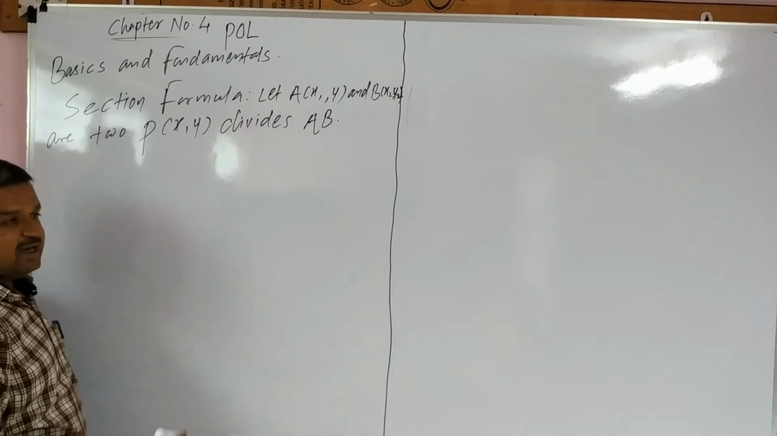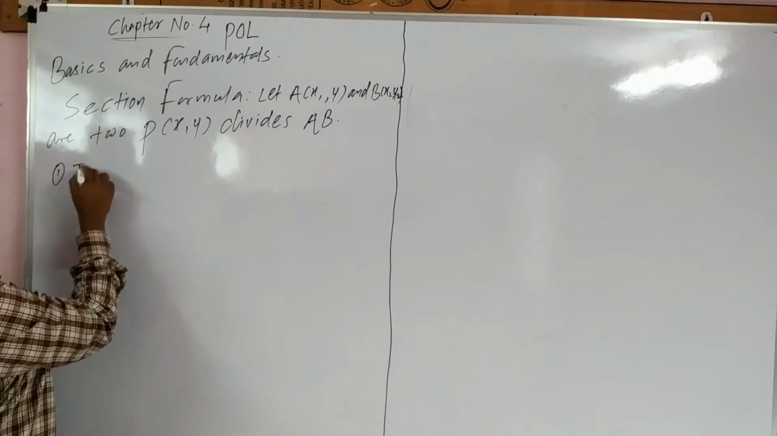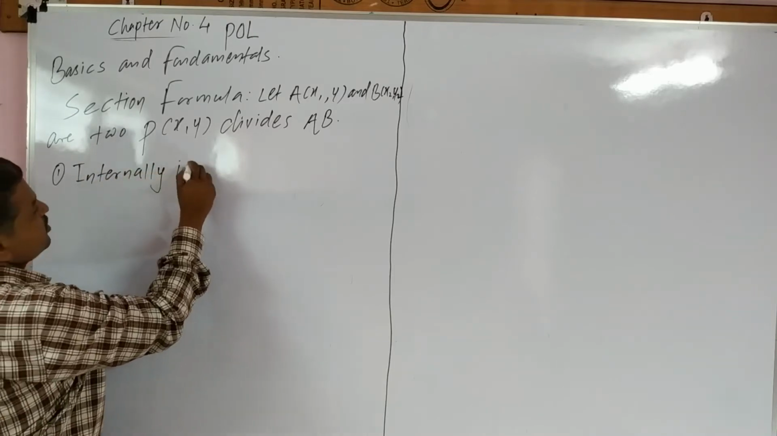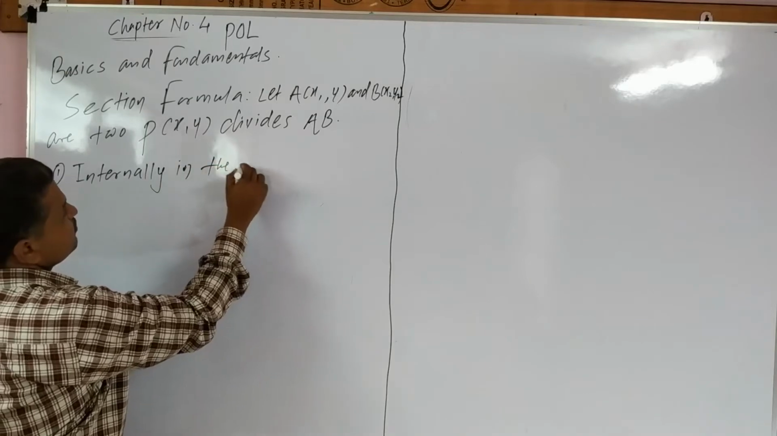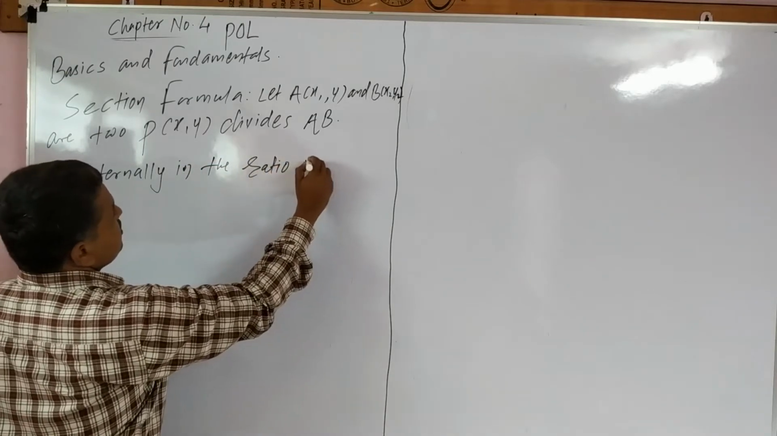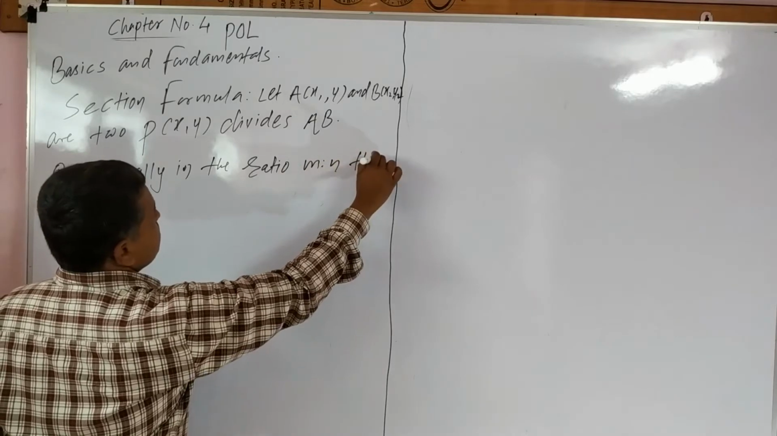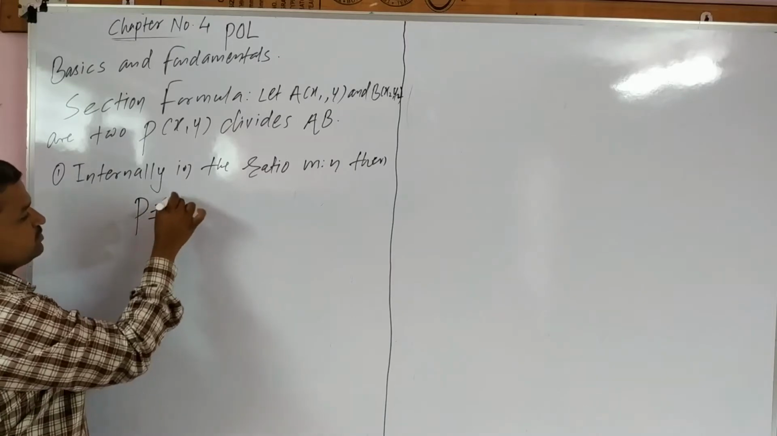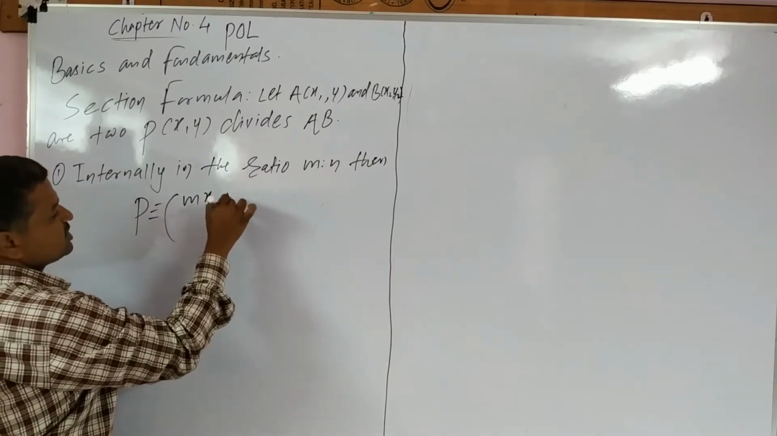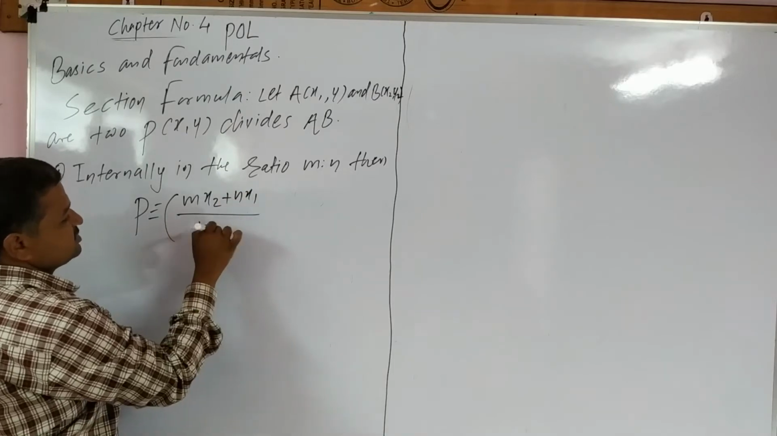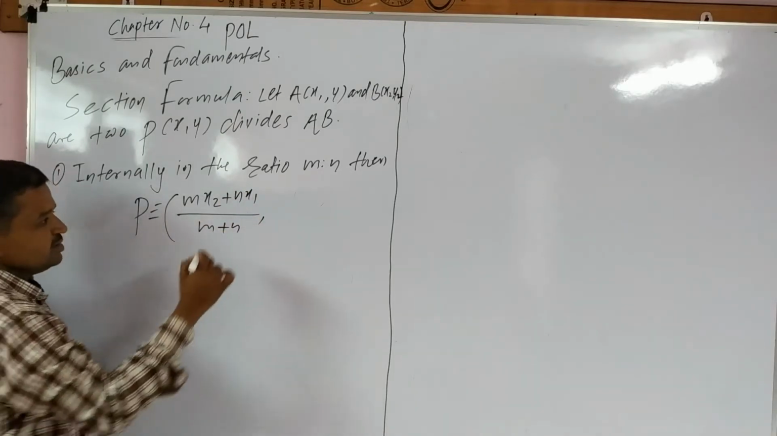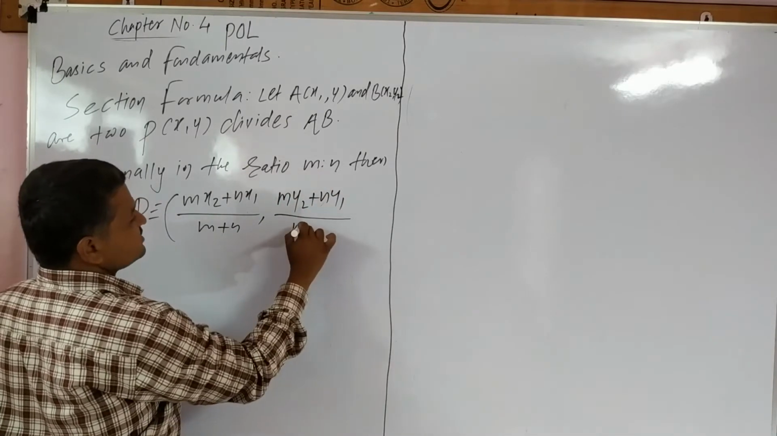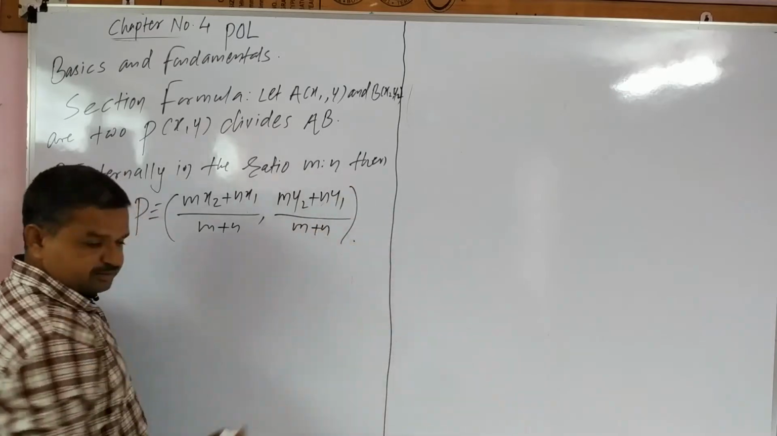P of x comma y divides AB, number 1, internally in the ratio m is to n, then अगर P इंटरनली डिवाइड करता है तो इंटरनल सेक्शन फॉर्मूला क्या होगा स्टूडेंट? mx2 plus nx1 upon m plus n. See the x coordinate of P. my2 plus ny1 upon m plus n. ये y coordinate होगा पॉइंट P का.